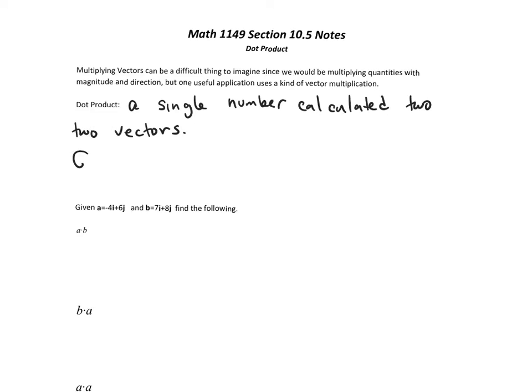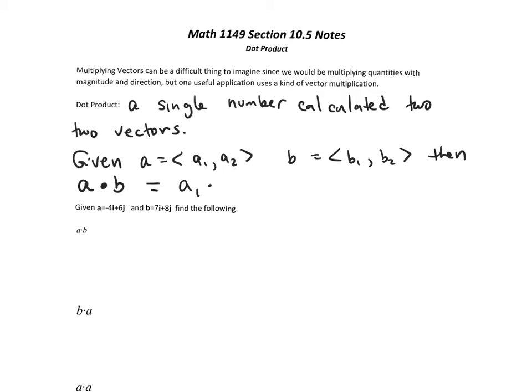So the way we can find this dot product is if we're given two vectors. Let's say vector A is A1 comma A2, so just an X and a Y component like we've seen. And vector B is equal to B1 comma B2, so X component and Y component of B. Then the dot product we write as A with a big solid dot in the middle with B. This is usually called A dot B, and it is simply equal to A1 times B1 plus A2 times B2. So we multiply the X components and we multiply the Y components and we add those together.